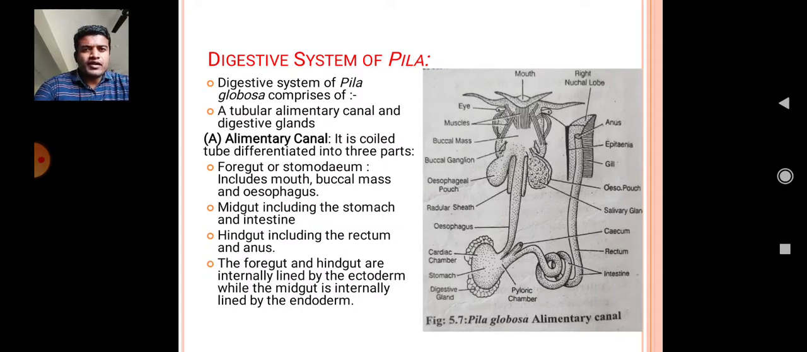Foregut or stomatodaeum includes the mouth, buccal mass and the esophagus. Midgut includes the stomach and intestine, and last, hindgut includes the rectum and anus. This means the alimentary canal is differentiated into three major parts accordingly. The foregut and hindgut are internally lined by the ectoderm, while the midgut is internally lined by the endoderm layer of cell differentiation.